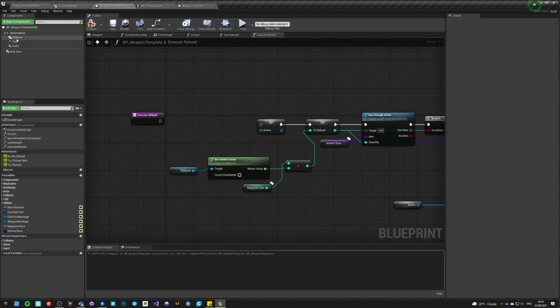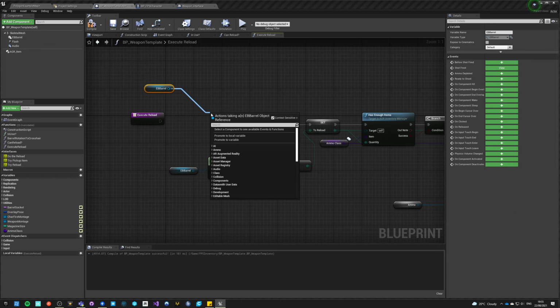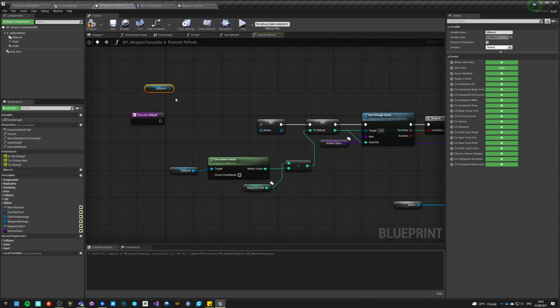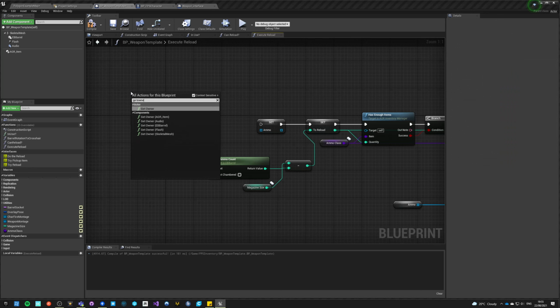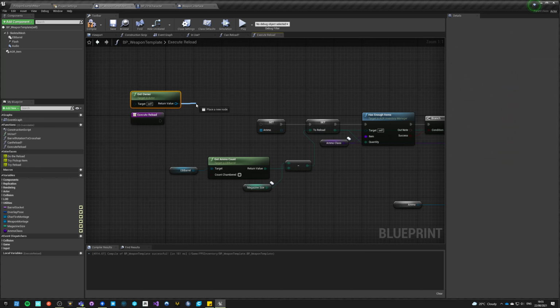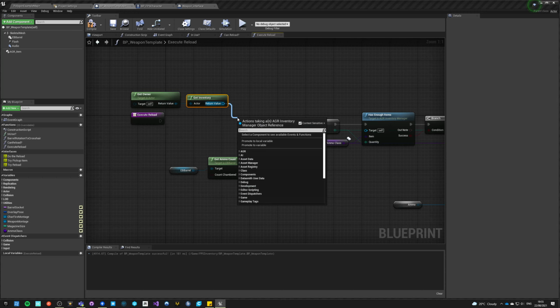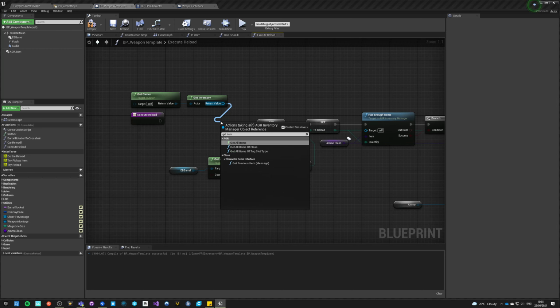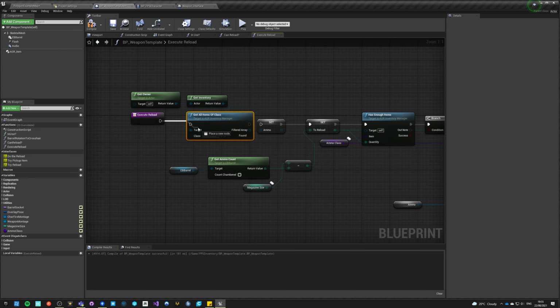So we're going to redo some of the stuff. What was it? Oh, okay. Get owner inventory items of class. Get items of class.